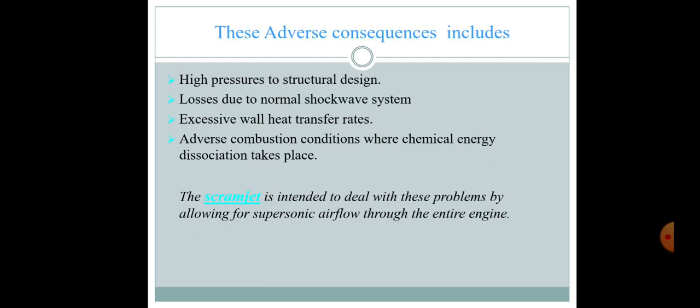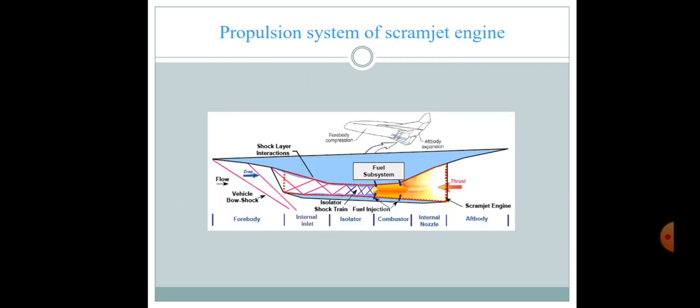These adverse consequences include high pressure on structural design, losses due to normal shockwave systems, excessive wall heat transfer, and adverse combustion conditions where chemical energy dissociation takes place. The scramjet is intended to deal with these problems by allowing supersonic airflow through the entire engine.